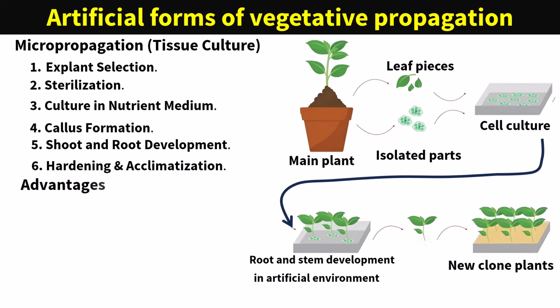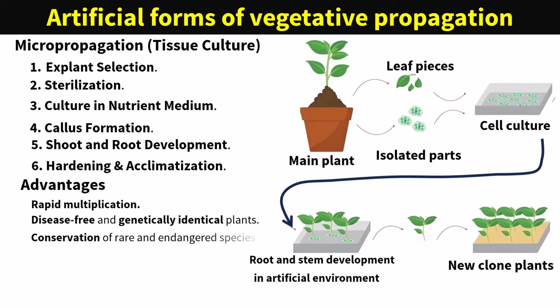Advantages: rapid multiplication of plants, disease-free and genetically identical plants, conservation of rare and endangered species, used in agriculture, horticulture, and forestry. Examples: bananas, orchids, sugarcane, potatoes, and medicinal plants.